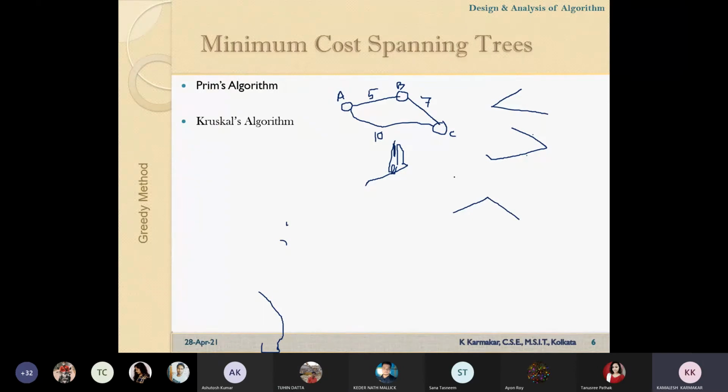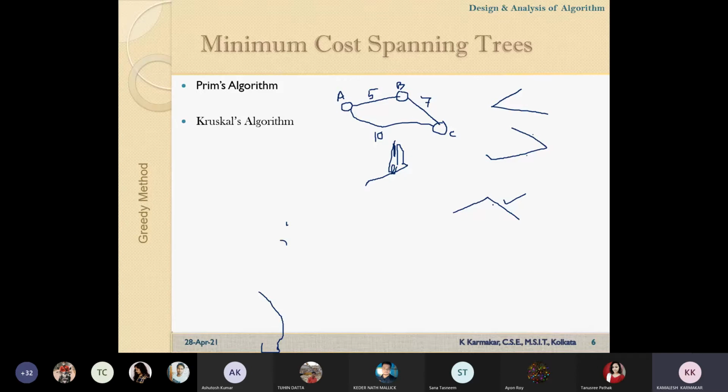So a graph may have multiple spanning trees, but we have to determine the minimum spanning tree, where the sum of the weights of the edges will be minimum. In this graph, this one has the minimum cost, so we have to determine this one.